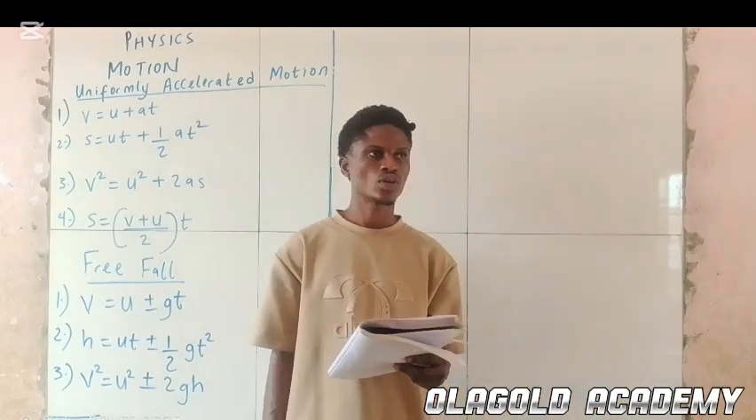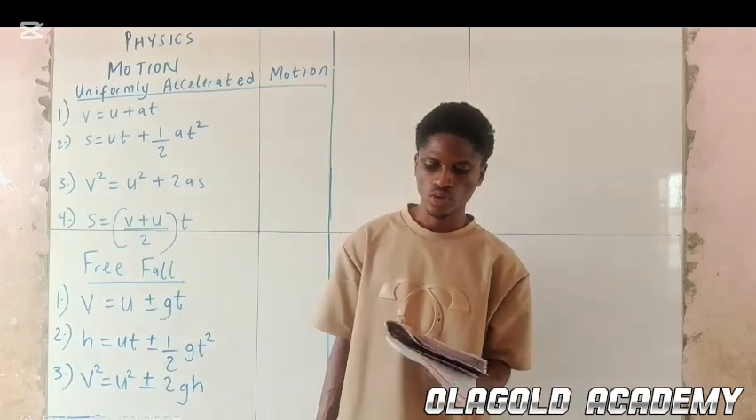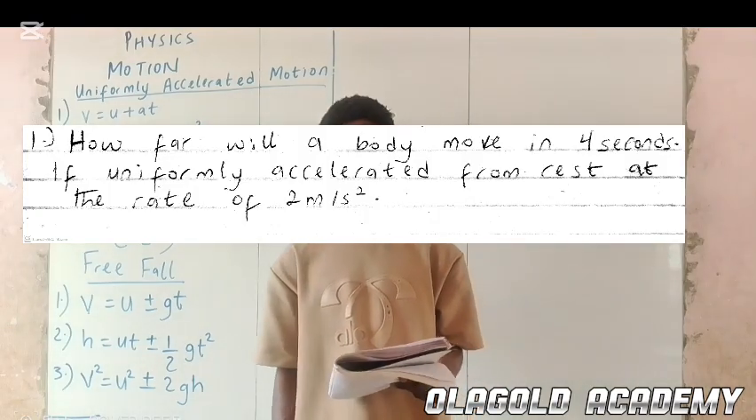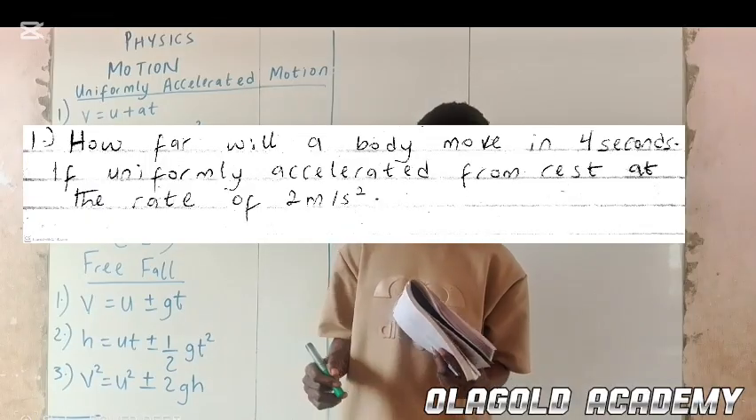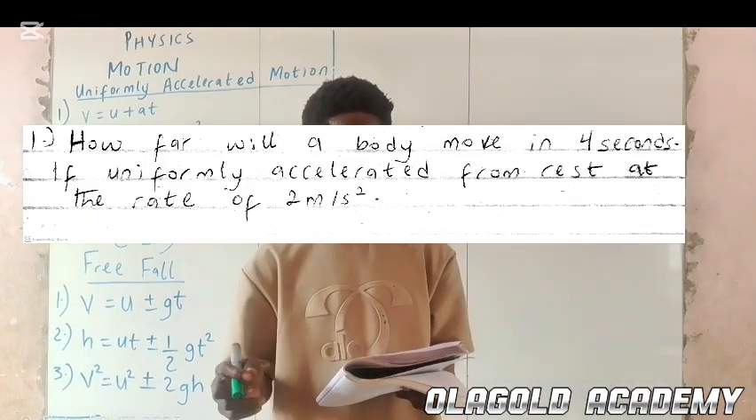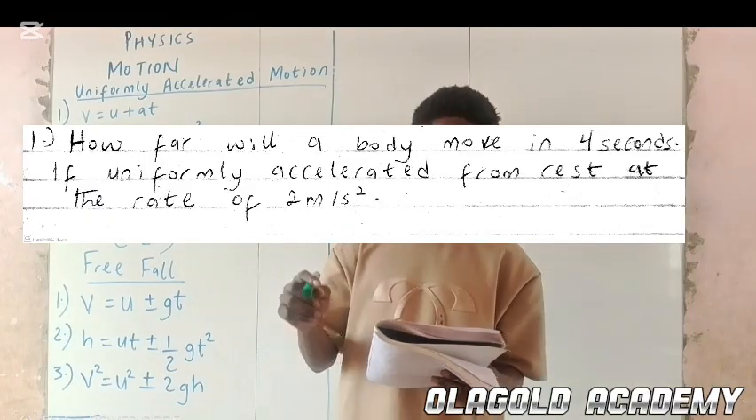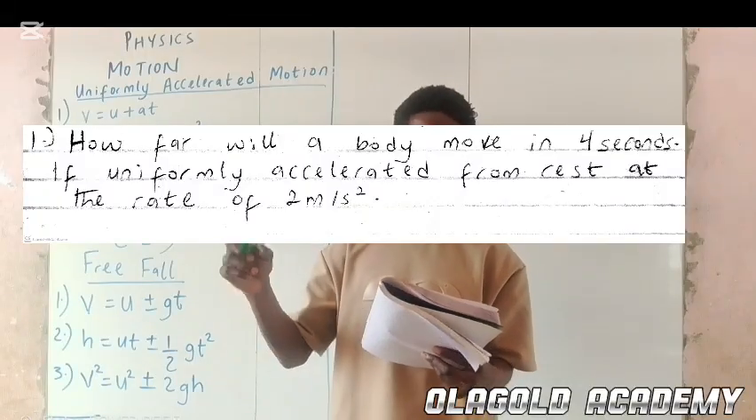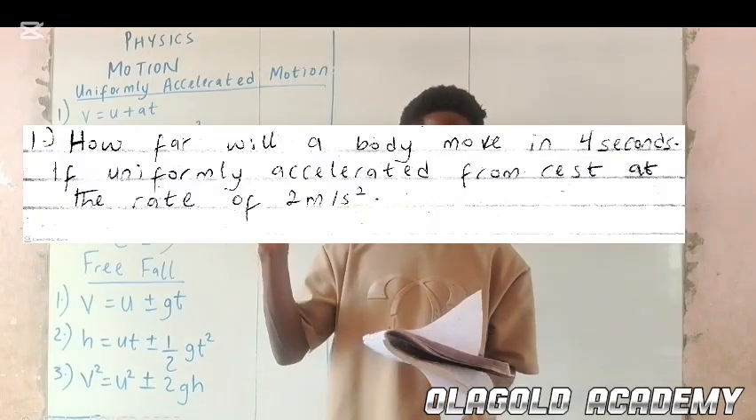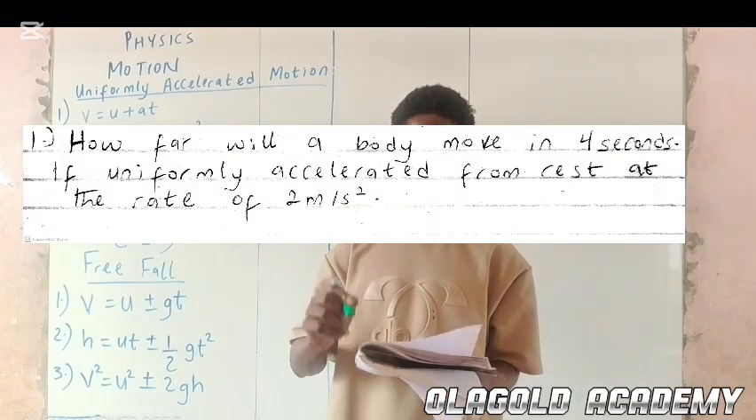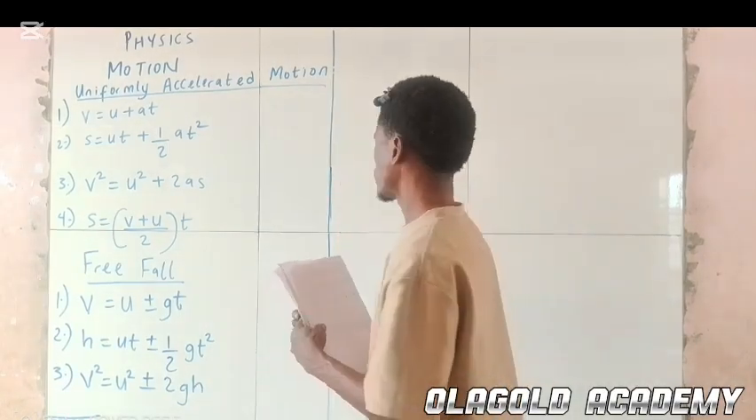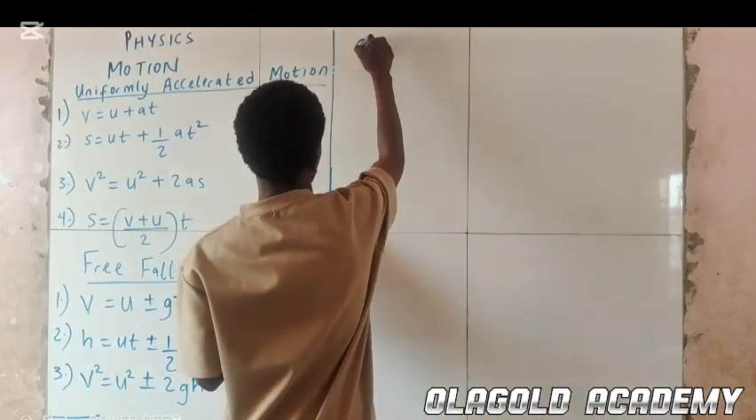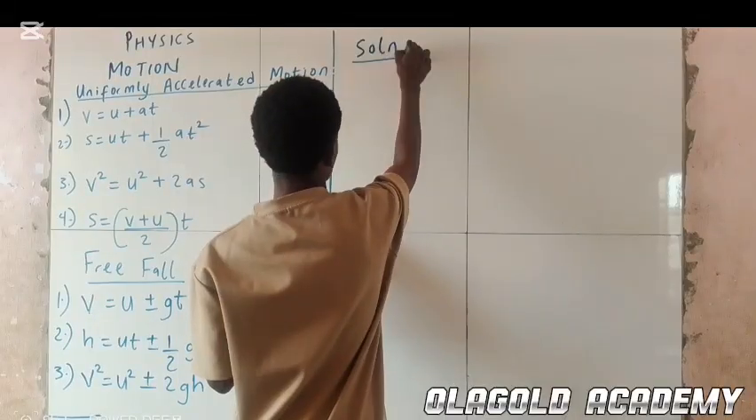Alright, question 1 now. Question 1 says: how far will a body move in 4 seconds if uniformly accelerated from rest at the rate of 2 meters per second squared? Alright, let's solve that. Solution.